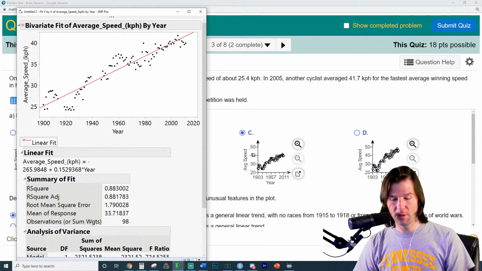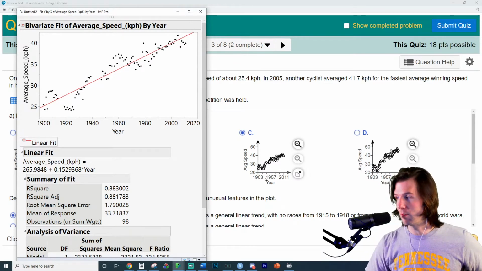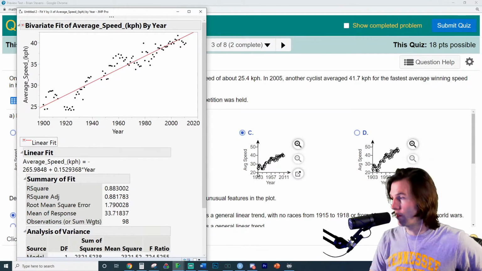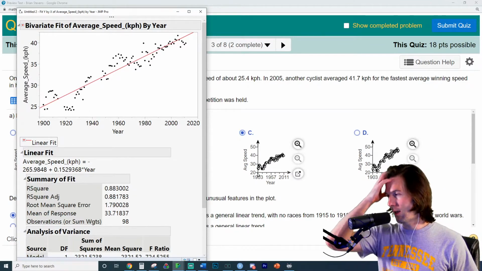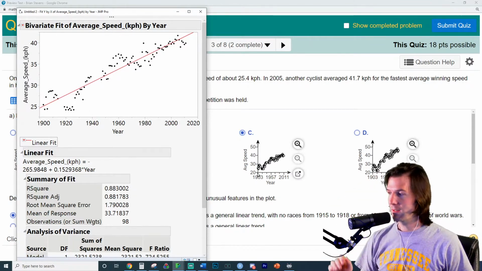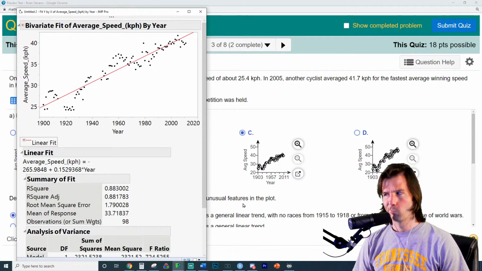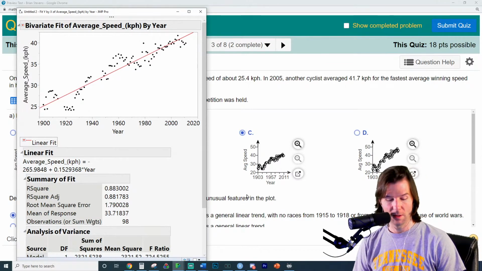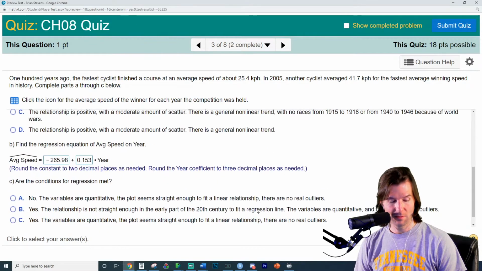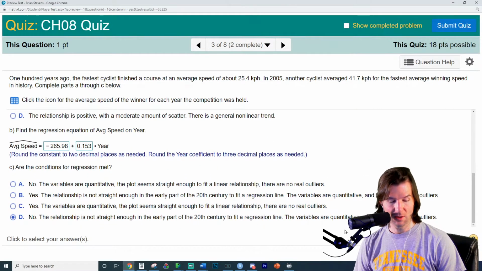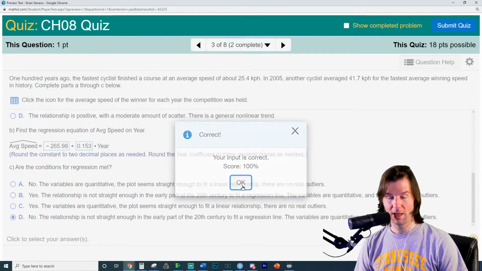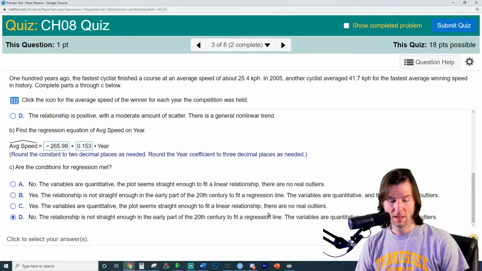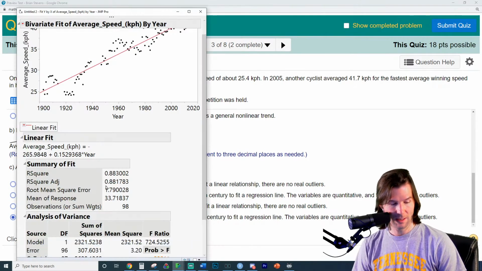We should have a lack of fit test right here, which would tell us if there's an issue. And there's a lot of ways to look at it to see if the fit has a problem. There's a statistical test, and it's more work than it's worth to actually do it. Let's find out here. So you're saying no, the relationship is not straight enough. Yeah, we got it. Nice job, Charlie. There's a statistical test we can do, and I don't know where JMP's hidden it now.